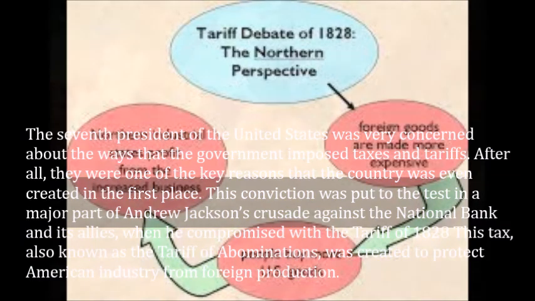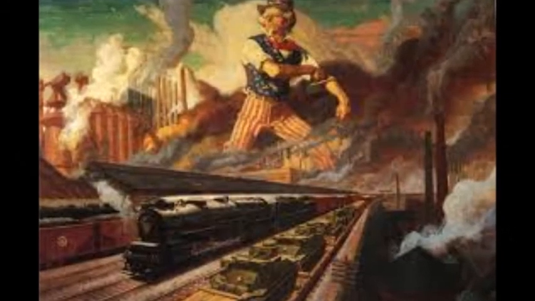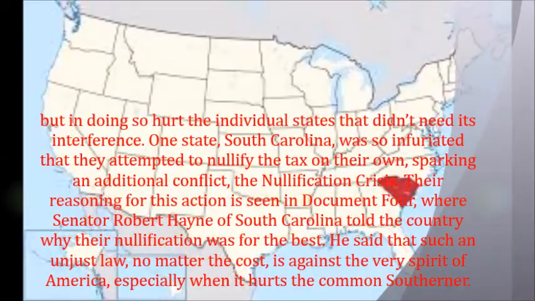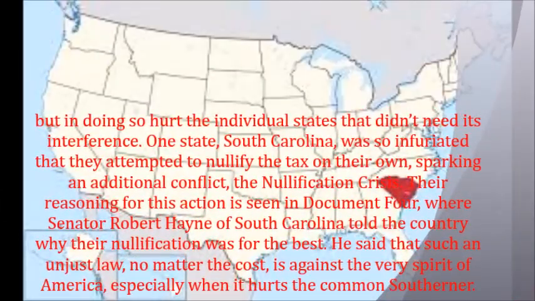This tax, also known as the Tariff of Abominations, was created to protect American industry from foreign production, but in doing so hurt the individual states that didn't need its interference. One such state, South Carolina, was so infuriated that they attempted to nullify the tax on their own, sparking an additional conflict, the nullification crisis.